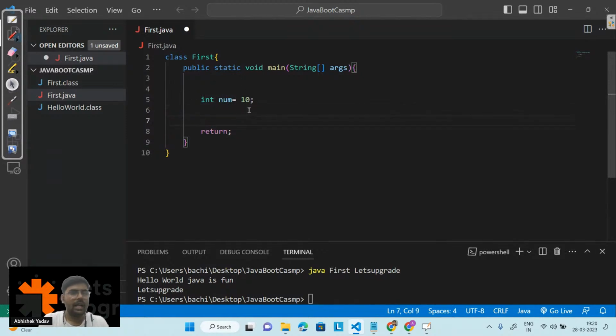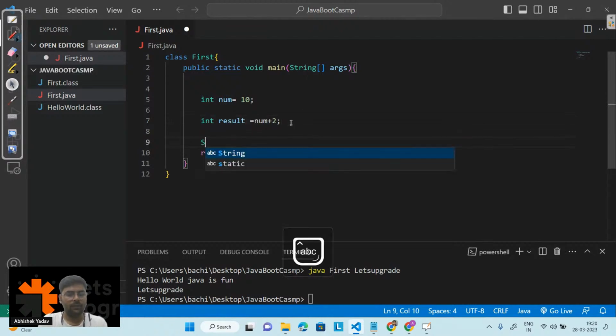After that, I want to add 2 to the variable num, so I will write num plus 2, and whatever output I get, I will store that output inside a result variable, int result. After that, I will print System.out.println, and here I have the result variable.